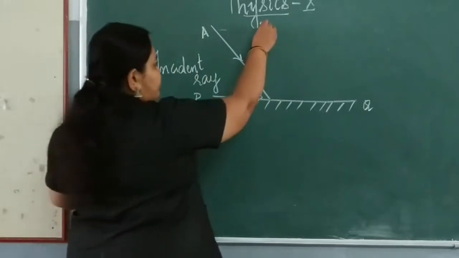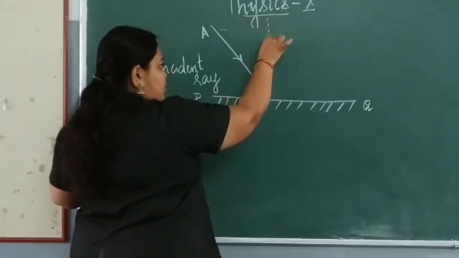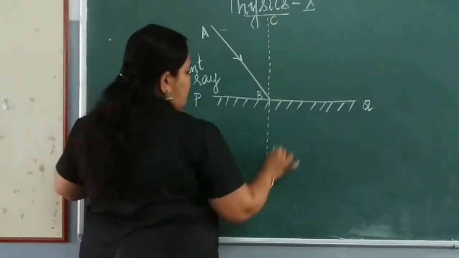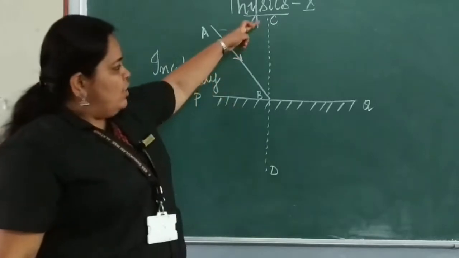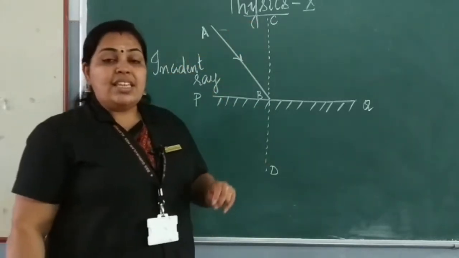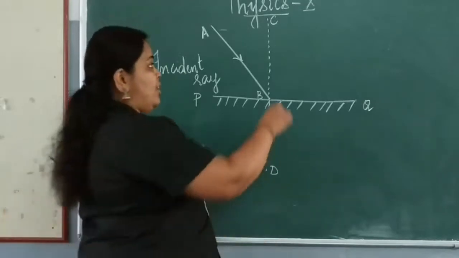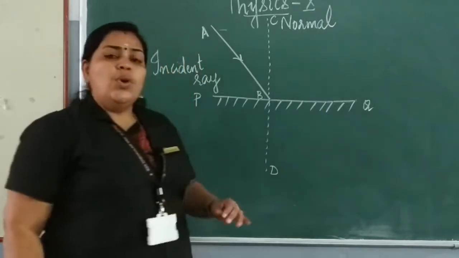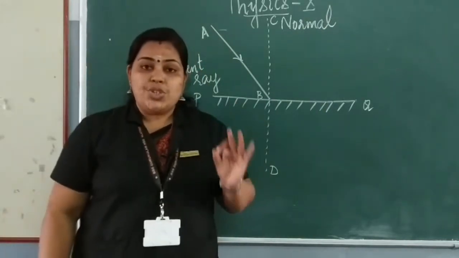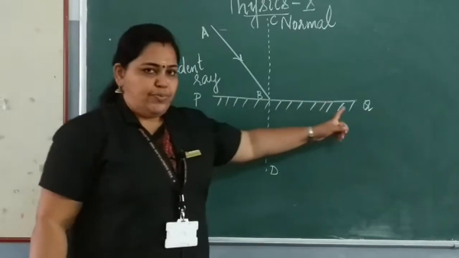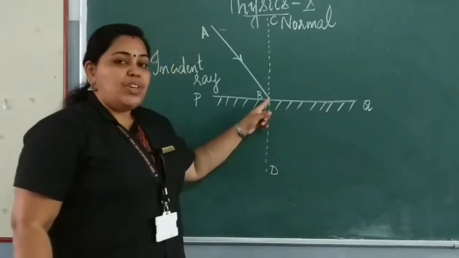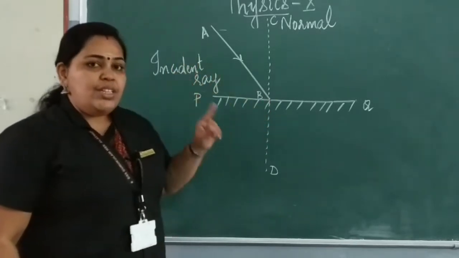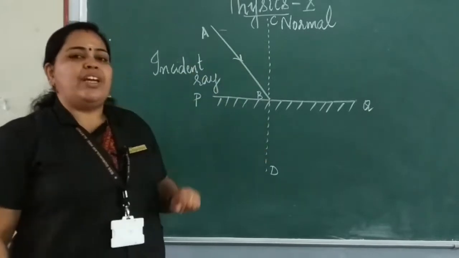Now what will happen? Yes, look at this CD. The CD is known as normal. So, what is normal? The line drawn perpendicular to the reflecting surface at the point of incidence is known as normal. Once again, the line drawn perpendicular to the reflecting surface.